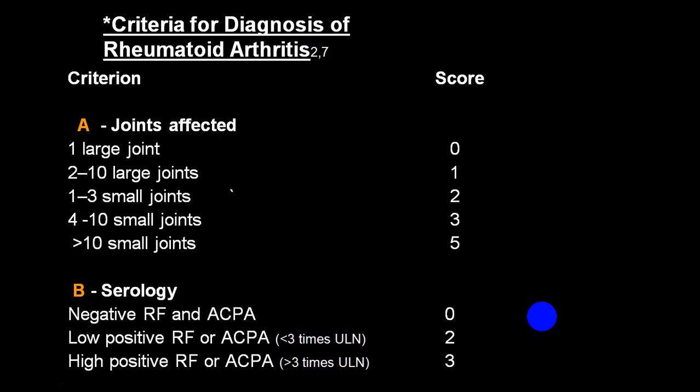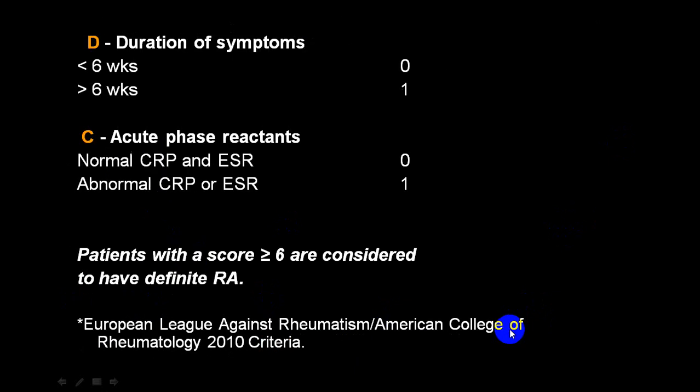Now this is also another way of scoring the same, what we have mentioned before. Joint involved, B serology, third duration of symptoms, acute phase reactant. More than 6, and this was in 2010 by European League Against Rheumatism and American College of Rheumatology. So this was their criteria.